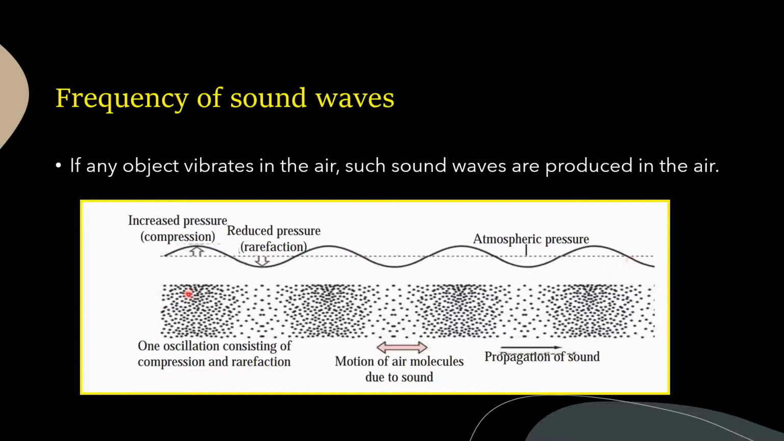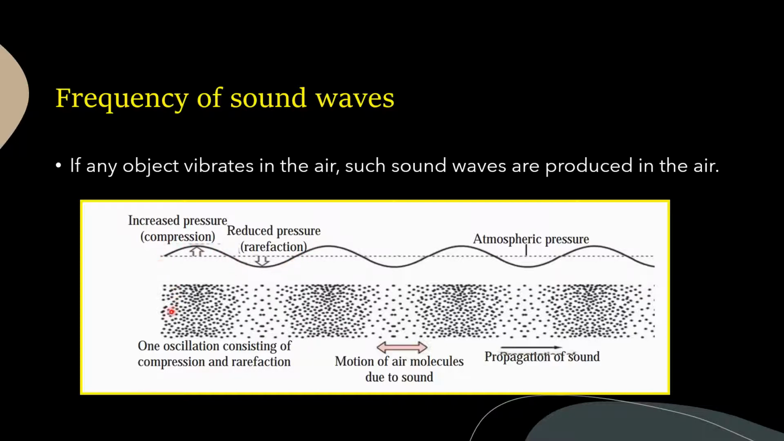The compression and rarefaction are denoted as follows. If there is increased pressure, we call it compression. So it will be an upward curve above the normal straight line. And to represent rarefaction, we just bring the line below it. It means that there is reduced pressure in the air molecules.